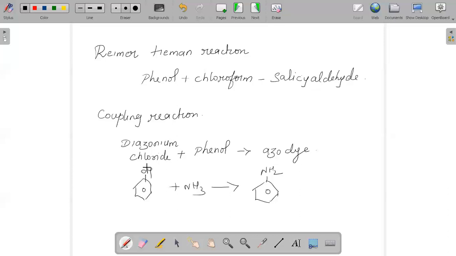And the coupling reaction is one in which you get dyes of different colors. When diazonium chloride reacts with phenol, it gives para-hydroxyazobenzene, which is an azo dye. This azo dye is orange in color, and this method is also used as a test for phenol, to test for the presence of phenol.